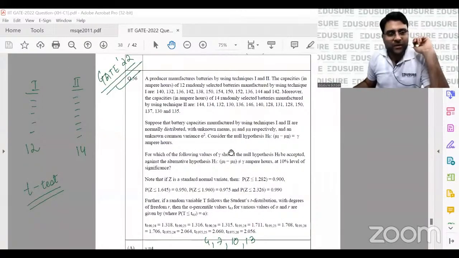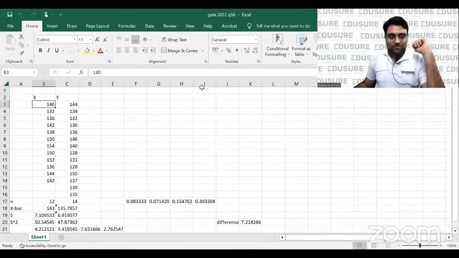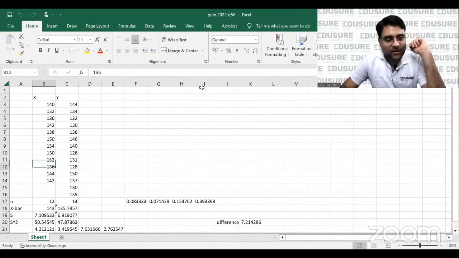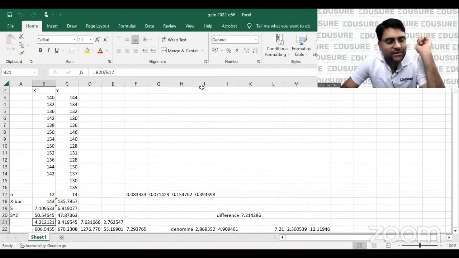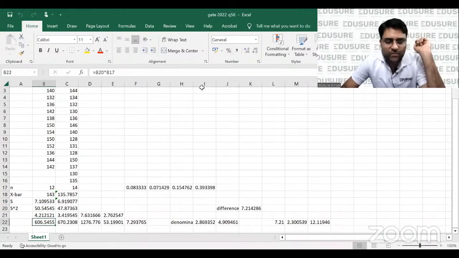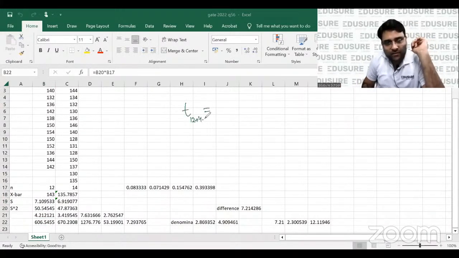So a few of you have given me some answers. I'll just share the mean and the standard deviation and so on. This is the first data, this is the second data. 12 is the number in the first data and 14 is the number in the second data. These are the two means. The standard deviations are 7.1 and 6.9. S square are these. I'll have to find T. What is the degree of freedom? 12 plus 14 minus 2 is equal to 24. The degree of freedom is 24.